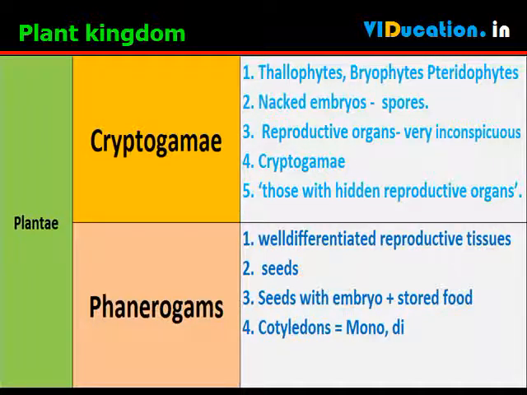On the other hand, plants with well-differentiated reproductive tissues that ultimately make seeds are called phanerogams. Seeds are the result of the reproductive process. They consist of the embryo along with stored food, which serves for the initial growth of the embryo during germination.